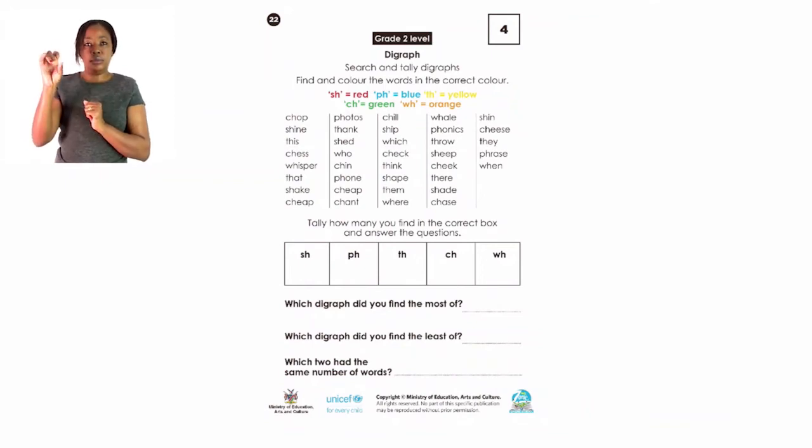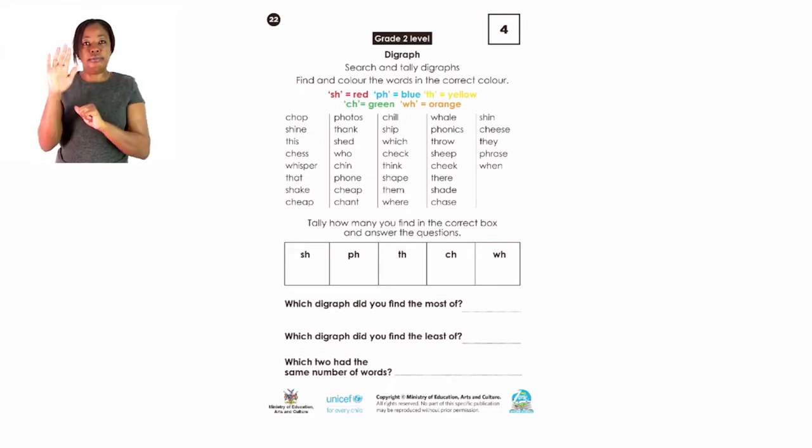Grade 2, I hope you are still with me there. All right. Please come with me to page 22, where we are going to look at the digraph. Okay. Now we are going to find and color the words in the correct color. We have got colors which are given to us there.